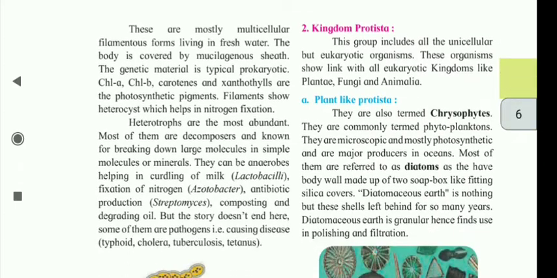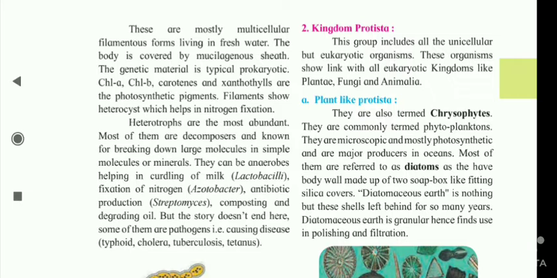These are mostly multicellular filamentous forms living in fresh water. The body is covered by a mucilaginous sheath. The genetic material is typical prokaryotic. Chlorophyll A and chlorophyll B, carotenes and xanthophylls are the photosynthetic pigments. Filaments show heterocysts which help in nitrogen fixation.